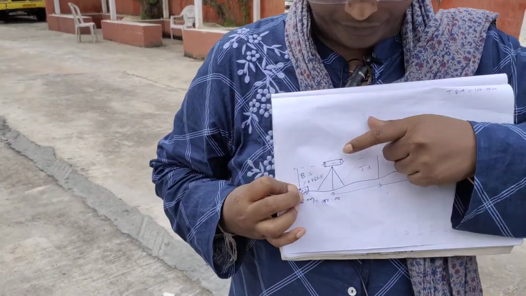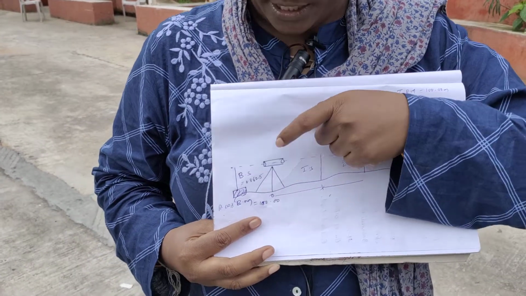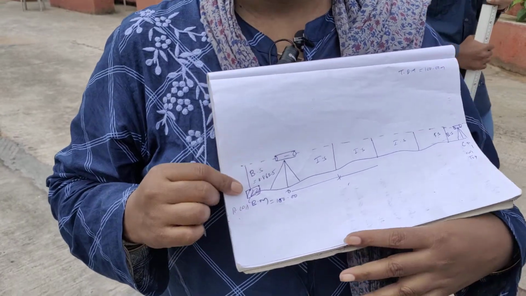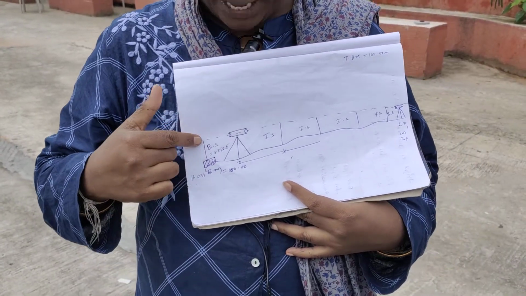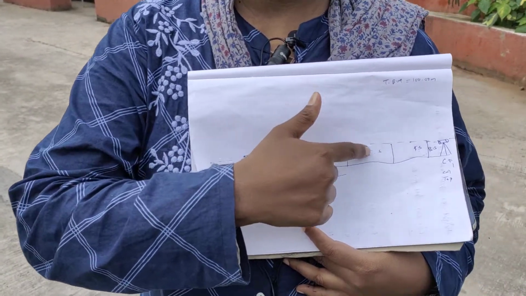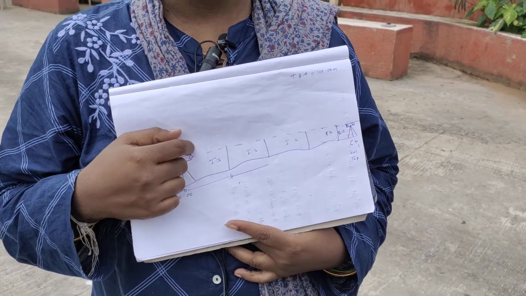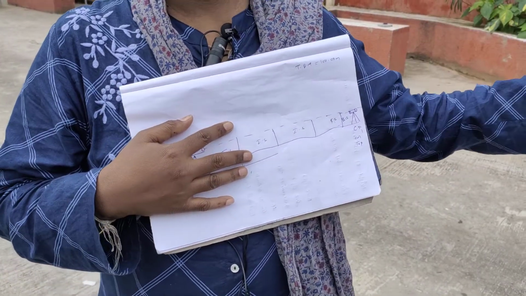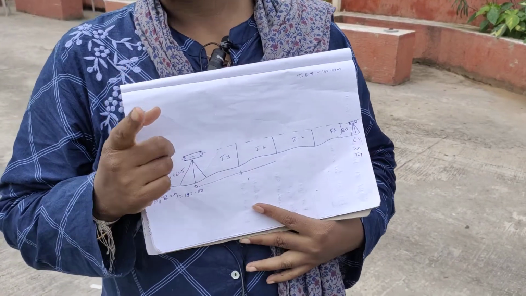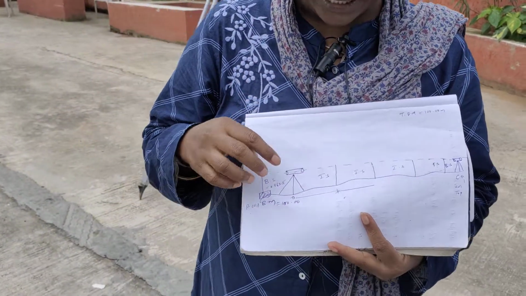See here, I have given the figure here. Here is our equipment. The first value which we have taken on the benchmark is the back side, and the three values which we have taken are the intermediate side. You can check the figure. It is not mandatory that you have to take the back side at the back of the equipment only. Wherever you want, you can take the first value, but you have to consider that one as a back side. Wherever you get the reference point, you have to take it as a back side.